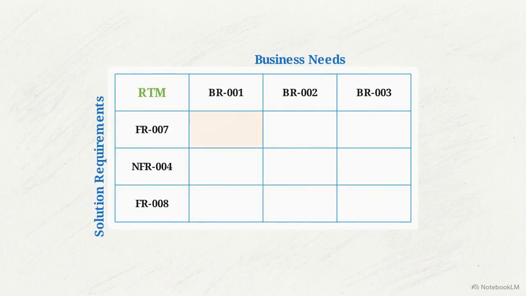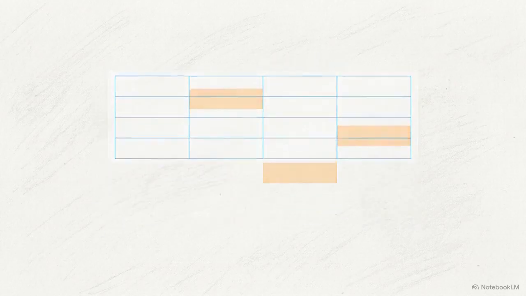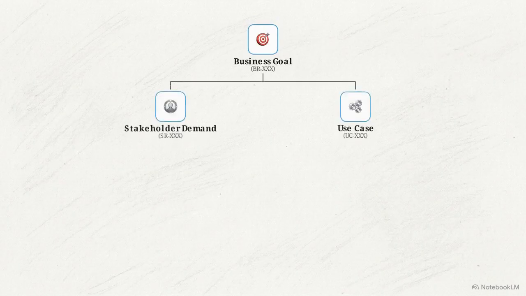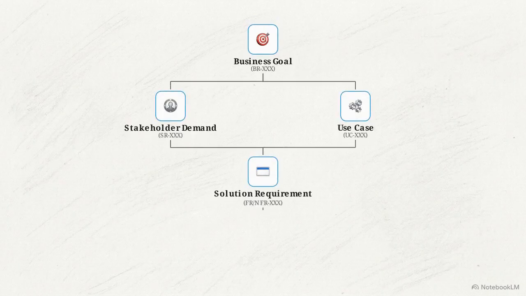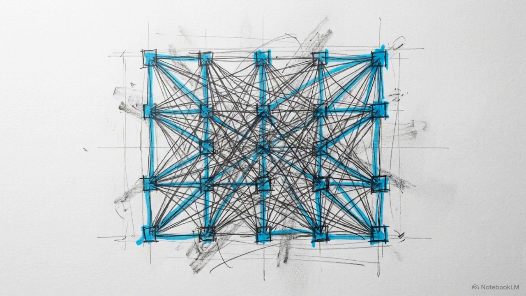This is the Requirements Traceability Matrix, or RTM. It acts as the project's metadata layer. The matrix traces a clear path from foundational business needs down through stakeholder demands, specific use cases, and eventually to the test cases that will verify them. AI can help draft these connections, but you have to watch out for the semantic trap.